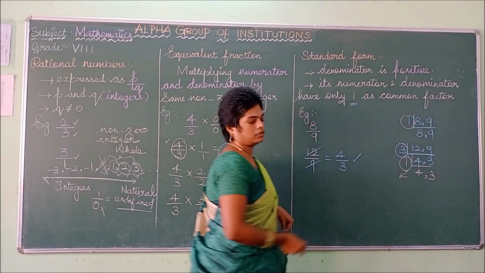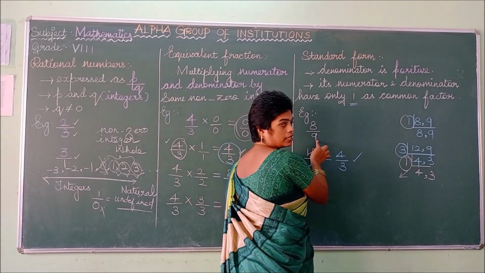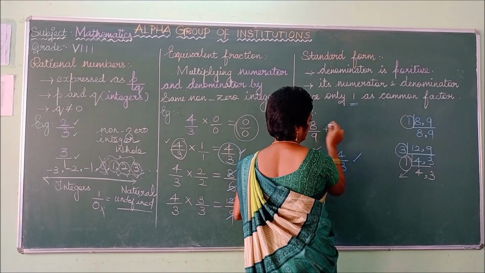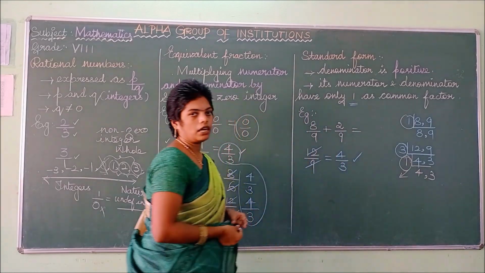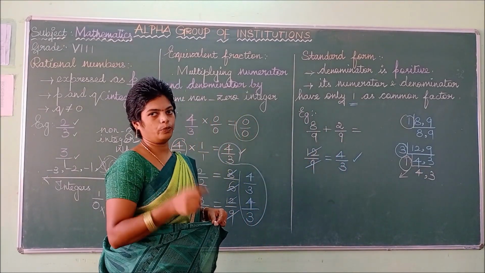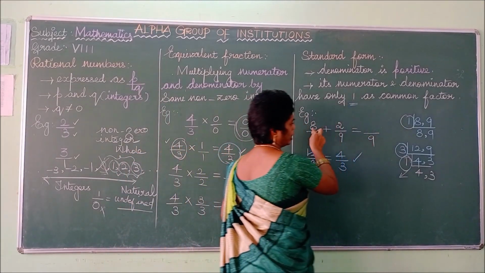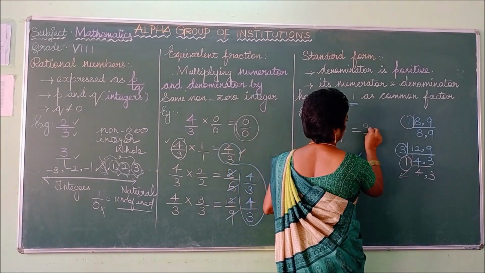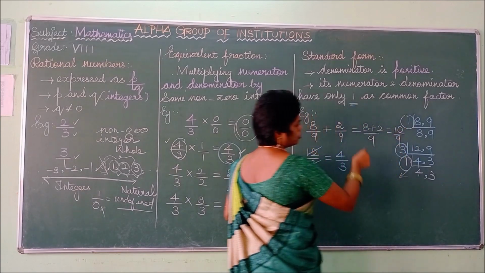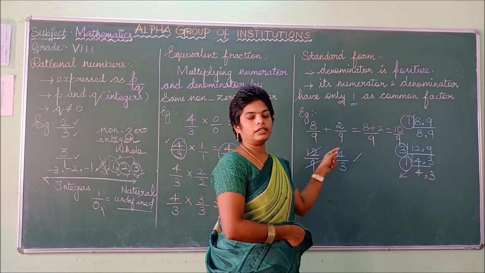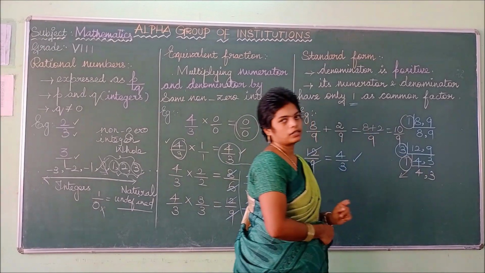You can stop that. Then listen, now we are going to add two rational numbers. So here the question is 8 by 9. Now I am going to add 8 by 9 with 2 by 9. So first check both the denominators are the same. Then you can add the numerators. So here the denominator of both is 9. So I can take 9 common. You can add the numerators. So what are the numerators? 8 plus 2. So 8 plus 2 is 10 by 9. So here we cannot cancel. So 9 and 10 come in one table only. So this is the standard form, we can say.